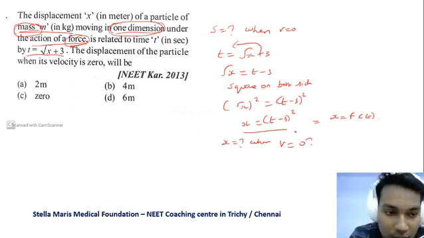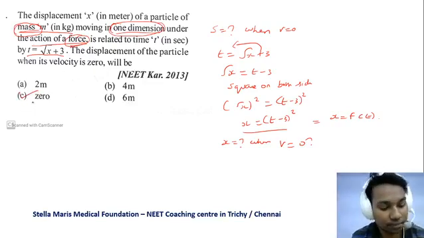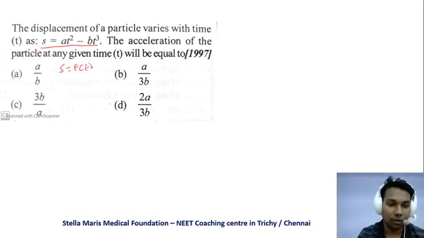Thank you Madhu. So the answer is 0. Okay, so we'll move on to the next question. The displacement of the particle varies with time. S is equal to at squared minus bt cubed, that is, S is a function of time. The acceleration of the particle at any given time t will be equal to...